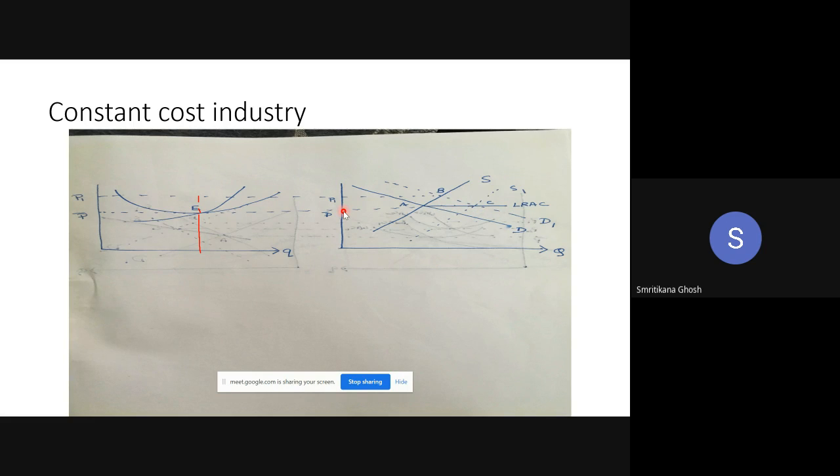This P bar is given to the firm. Now the existing firms, who have their equilibrium at E, see that their total revenue is equal to their total cost, so they are earning normal profit. So C is the long run equilibrium.